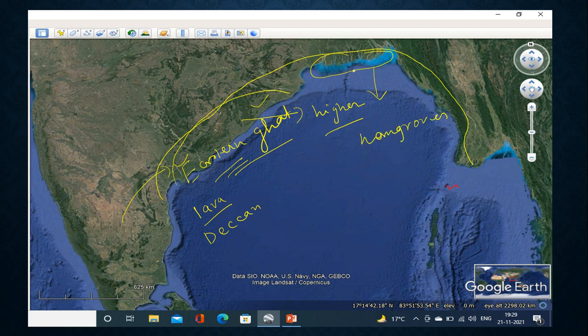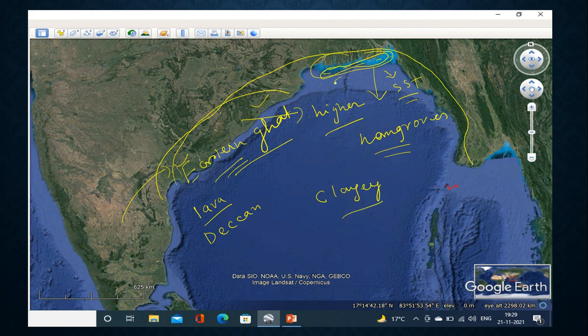Not only that, because of the presence of these mangroves and the presence of clay soil, the sea surface temperature of the adjoining areas is found to be very low. SST of these adjoining areas of the Sundarban area, including the West Bengal and Bangladesh portion, is found to be very low because of two reasons. One is the mangrove, and another is the predominance of clay soil.